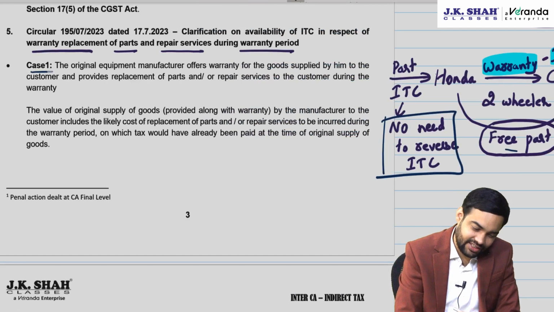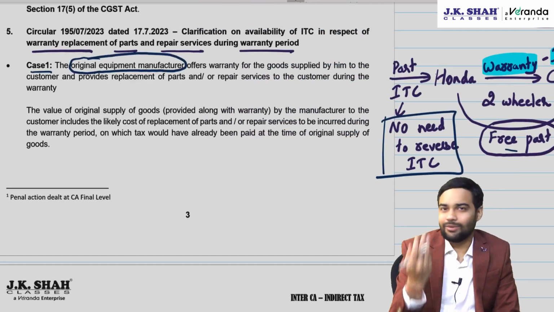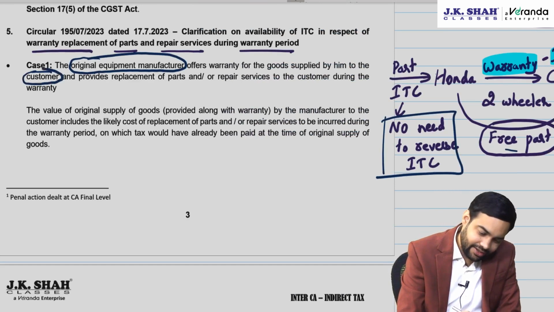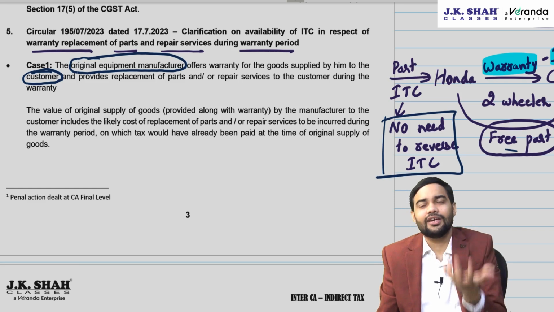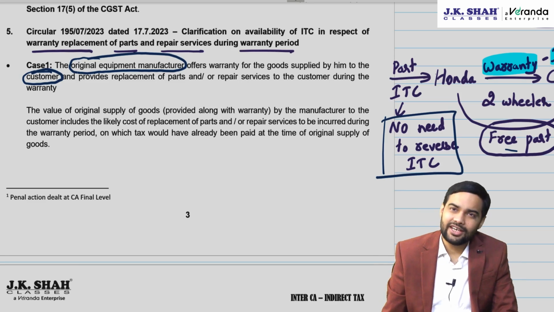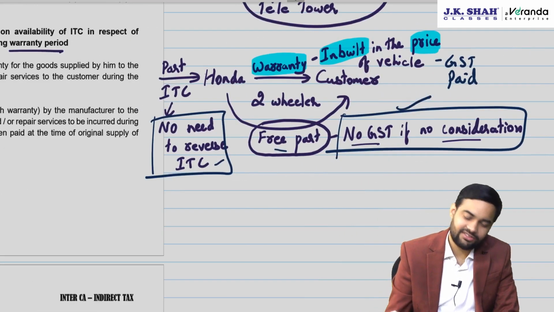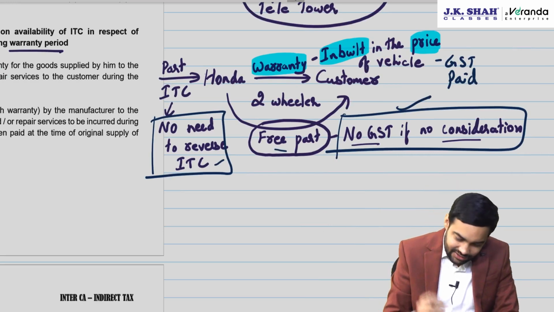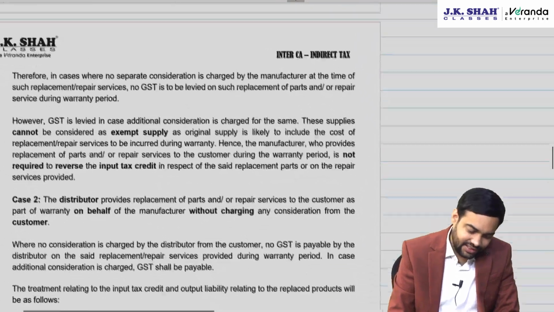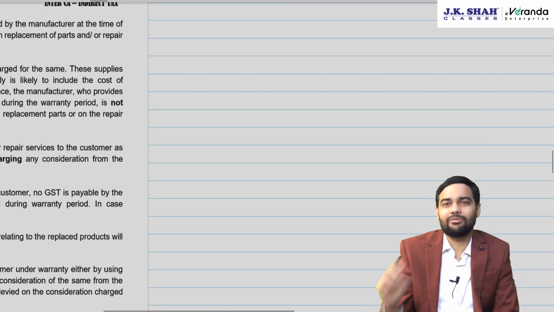This is case 1. The original equipment manufacturer is Honda, which is providing warranty to the customer, Honda being the OEM for Activas or two-wheelers. Now, they are providing this to customers. No GST here. No need to reverse ITC here. Good, very good circular. Now, let's change it a bit. Case 2 talks about a distributor providing this service on behalf of Honda.